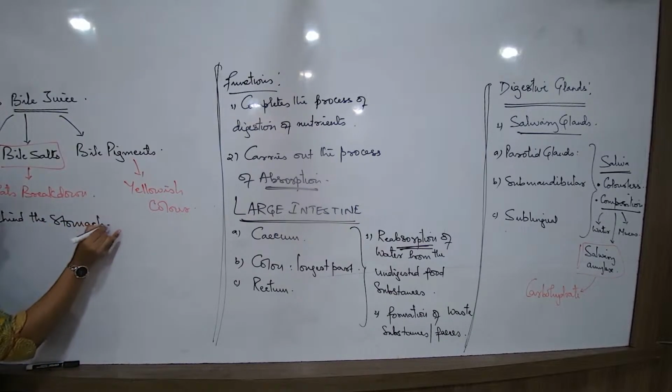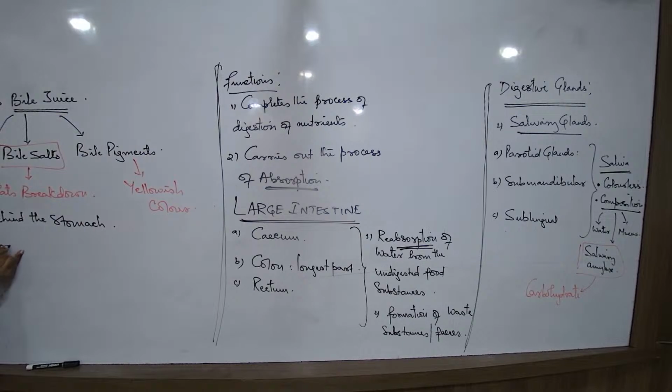What is this pancreas producing? The pancreas is producing another digestive juice. What is the name of this juice? The pancreatic juice. Every particular digestive juice that we are talking about has an adequate amount of water in it, and that is the reason the food is constantly becoming fluid in nature. Water is getting added to it.